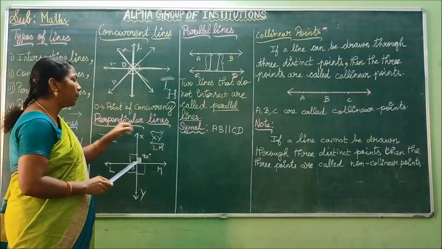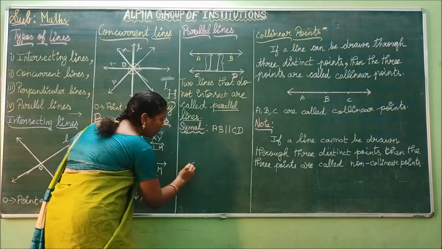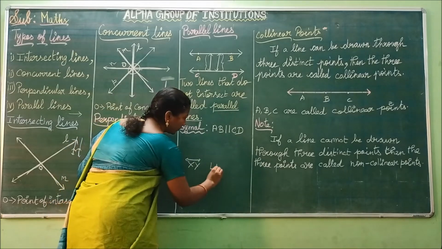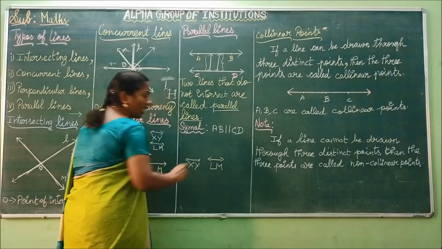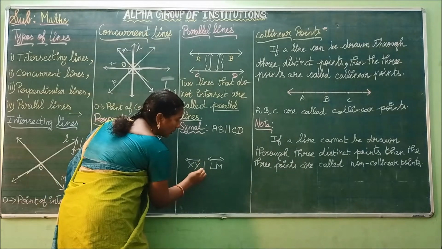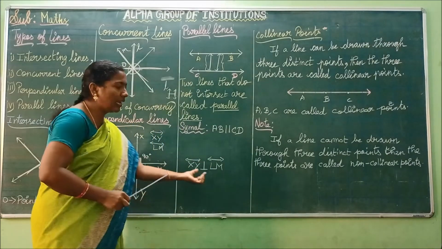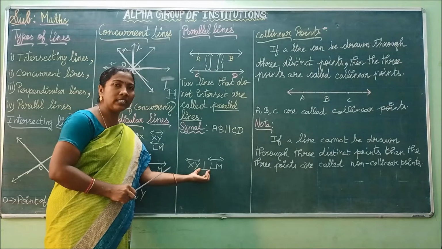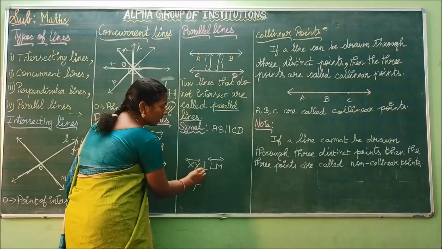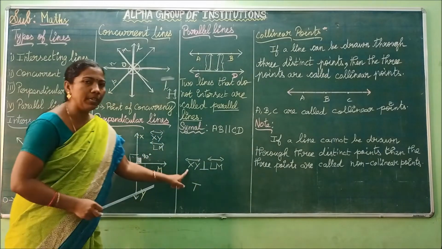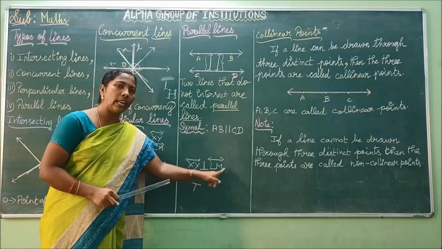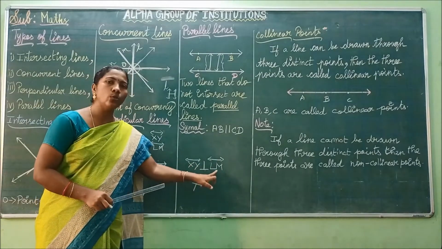See here, for perpendicular lines, you have to write the name of the line like this: XY and then LM. After that, between the names of the lines, you have to draw the perpendicular symbol like this. It looks like the inverted letter T. So this is the letter T. If you invert this letter, you get the symbol for perpendicular. So how can you read this? Line XY perpendicular to line LM. Shortly, XY perpendicular to LM.